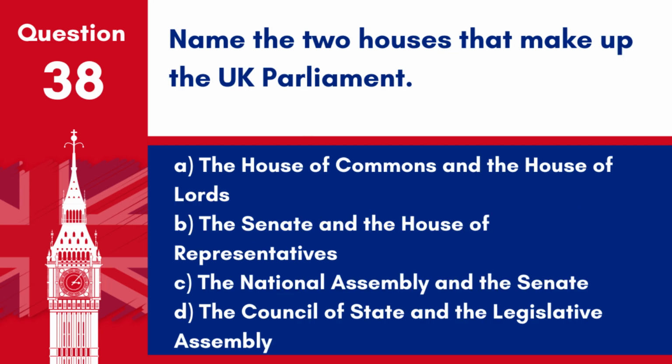Question 38. Name the two houses that make up the UK Parliament. A. The House of Commons and the House of Lords. B. The Senate and the House of Representatives. C. The National Assembly and the Senate. D. The Council of State and the Legislative Assembly. Answer. A. The House of Commons and the House of Lords. These are the two houses that make up the UK Parliament.